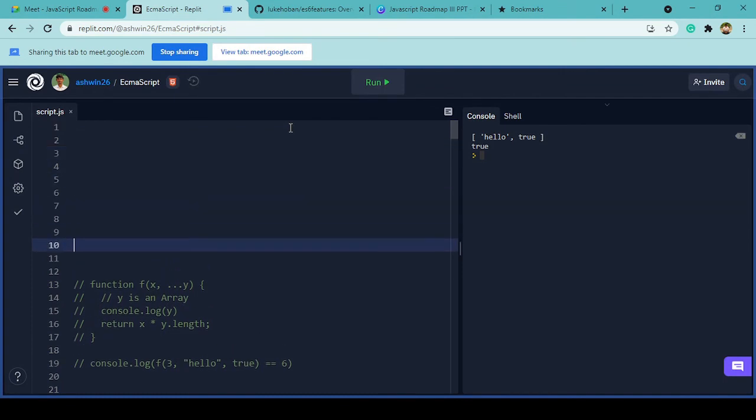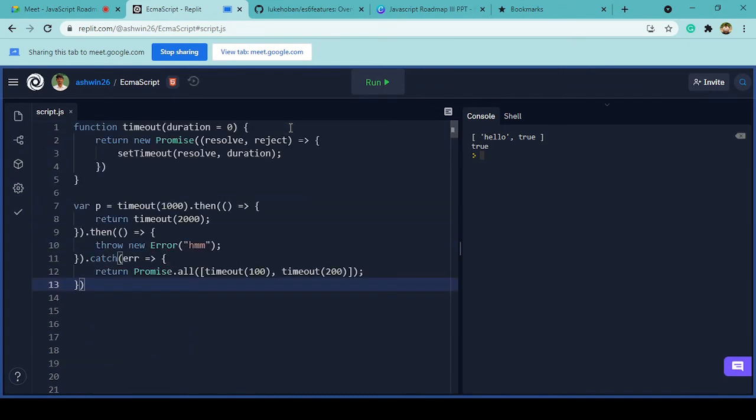Okay, so let me show you the concept. This is the code that we had, right? Before moving on, let me show you what timeout is. setTimeout is a function which accepts two parameters, resolve and duration. Based on these, it will pause the execution for a particular amount of time. The execution won't happen until this duration is satisfied with respect to the timing.